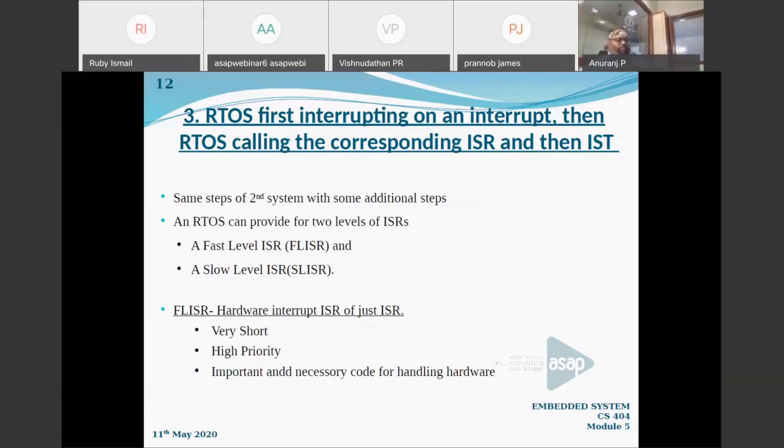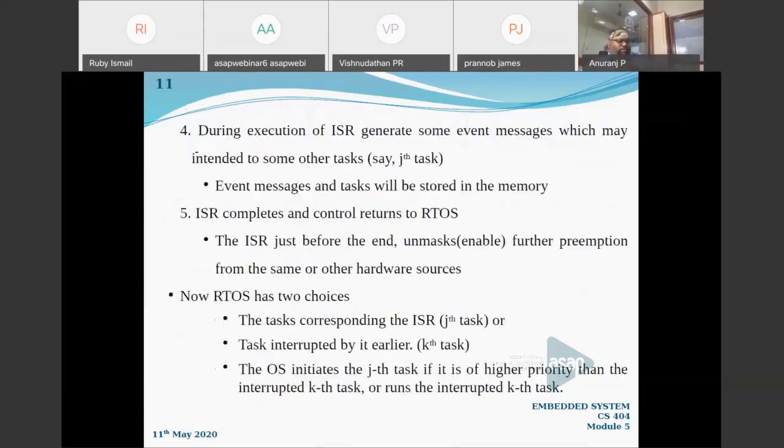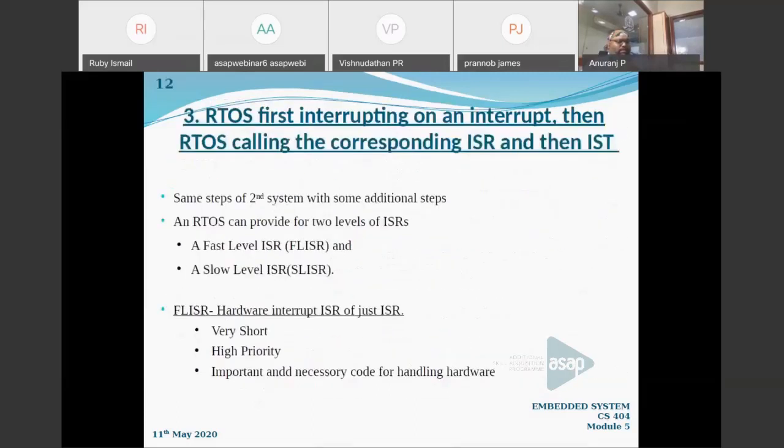Now we will go on to the third one. Actually, in the third technique, the first 5 steps follow all the steps of the second technique, but with some additional steps, right? All the 5 steps mean that the operating system will be interrupted by the interrupt and so on. Before going to that, we will discuss some concepts about the ISR.